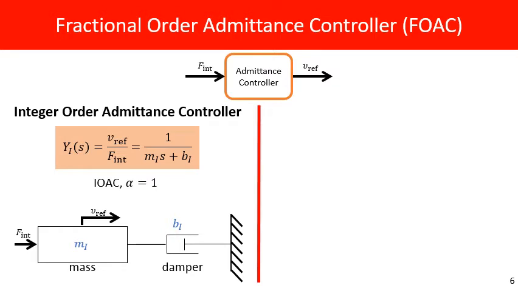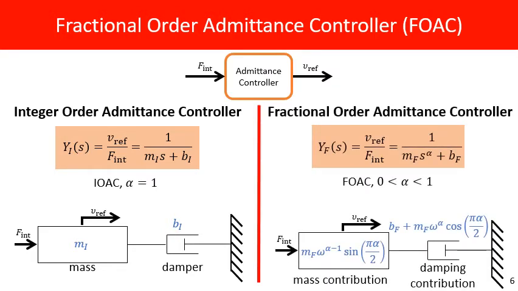Recently, it was shown that one can take advantage of fractional order calculus and control systems and use a fractional order integrator in the admittance controller. Here, alpha is the fractional order. The mass and damping contributions of the controller change depending on alpha. Note that when alpha is equal to 0, the behavior of the controller approaches that of a pure damper, whereas the controller becomes equivalent to an integer order admittance controller when alpha is equal to 1.